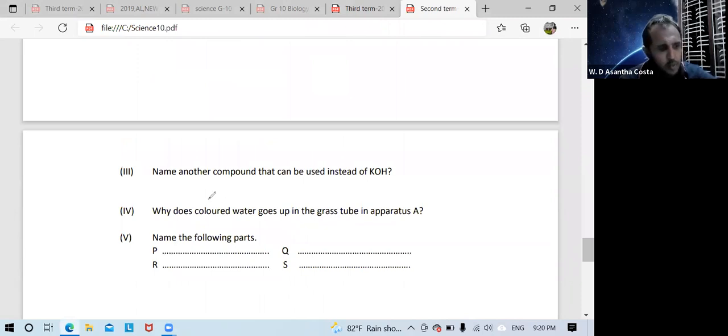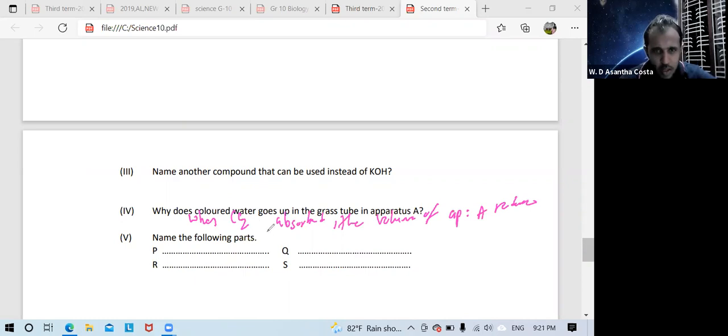Why does the colored water go up? When carbon dioxide, when CO2 is absorbed, the volume of apparatus A reduces. Then the pressure also gets reduced.